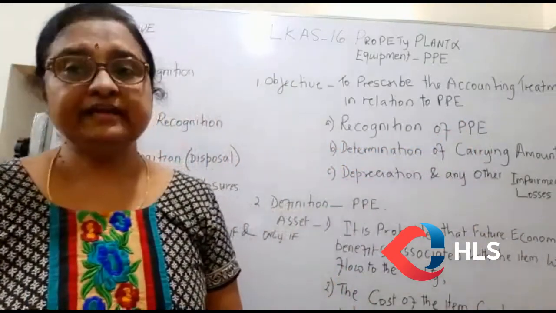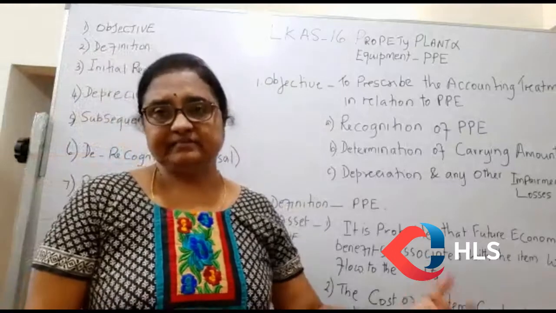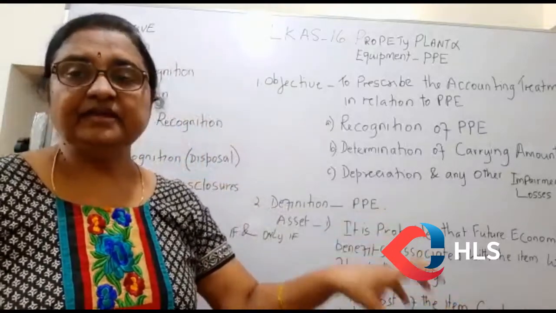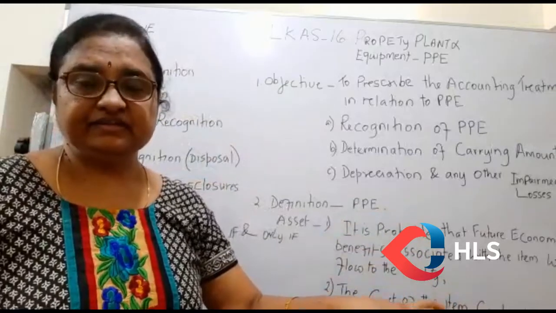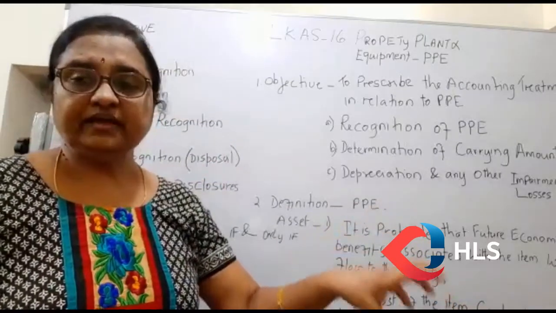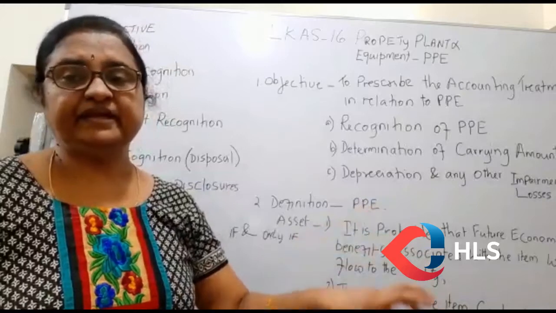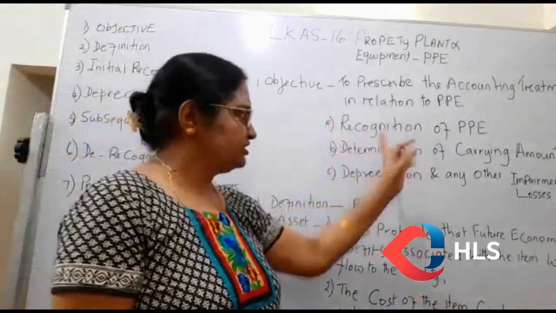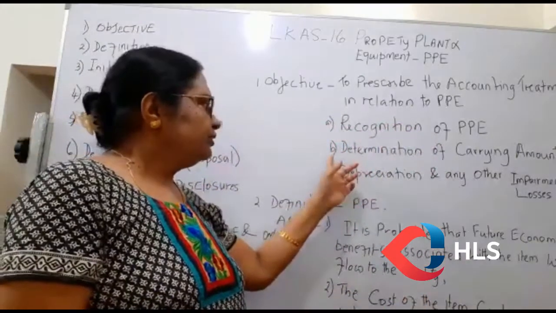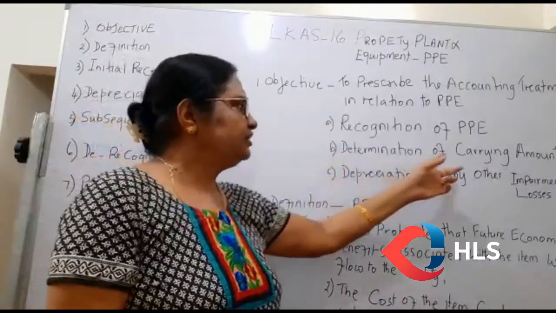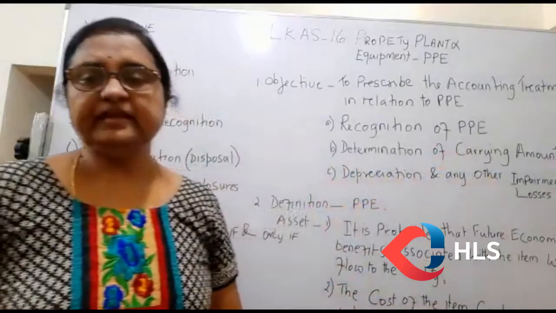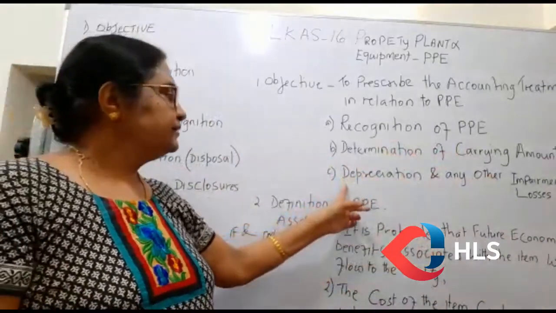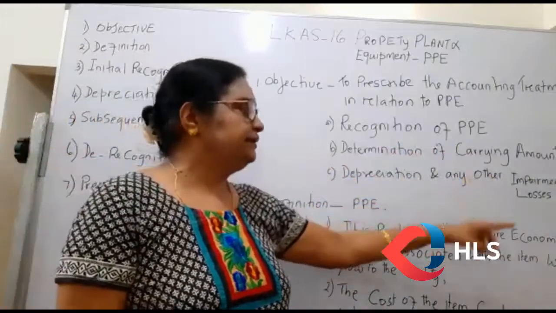What do you mean by recognition? Recognition means including some item in your financial position statement or income statement, that means the financial statements. Recognition means inclusion. Number 2 is determination of carrying amount. We will define the carrying amount later. And the third point is depreciation and any other impairment losses.